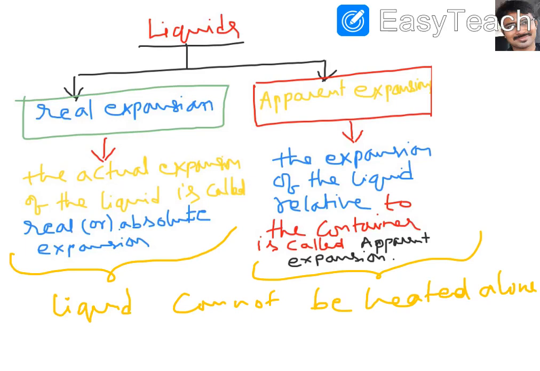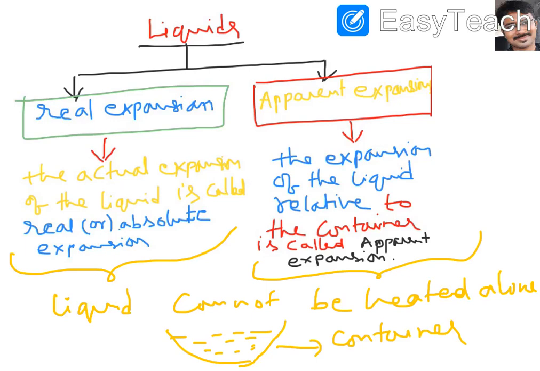If you want to heat a liquid, we need a container. Without a container, we can't heat the liquid directly. That is the problem with liquids, beta.